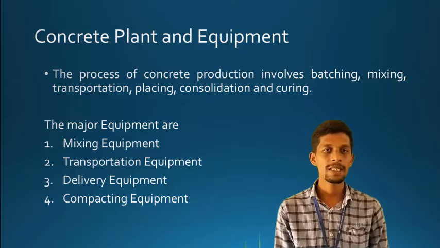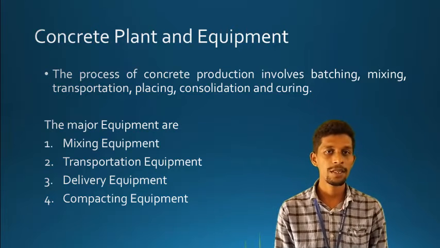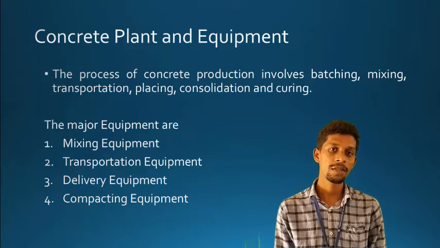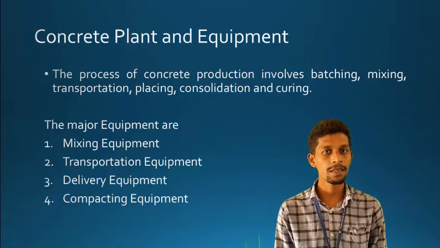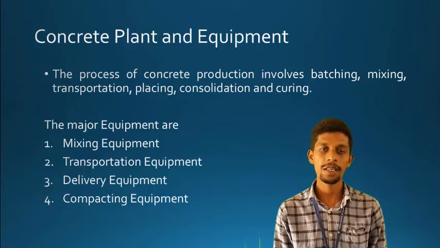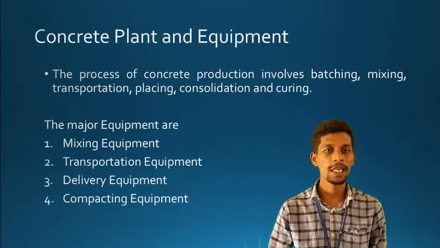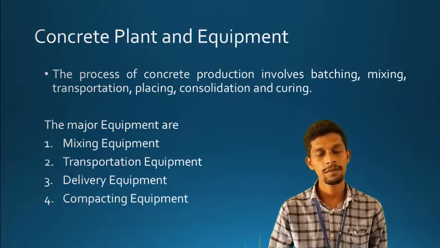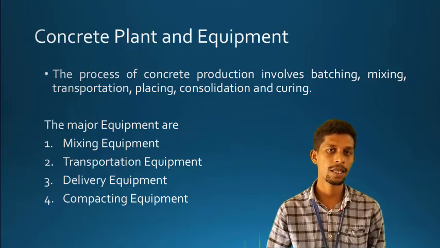To do these processes we have a set of equipment. The equipment are mainly classified into these four types, right? The first one is mixing equipment, the second is transporting equipment, the third is delivery equipment, and the fourth is compaction equipment. Now we will see the detailed classification among these equipment.